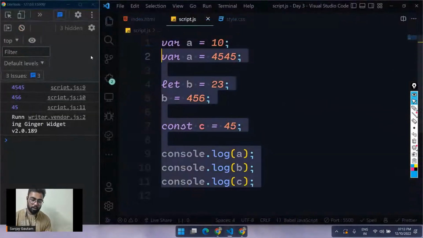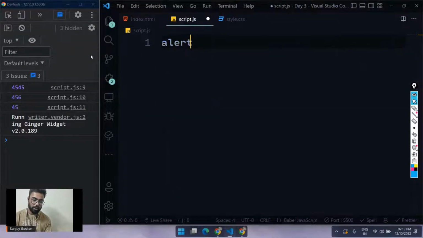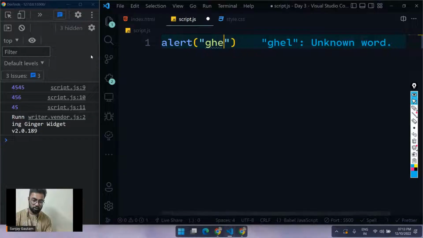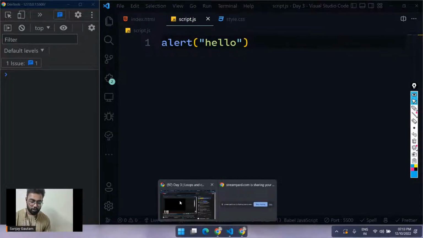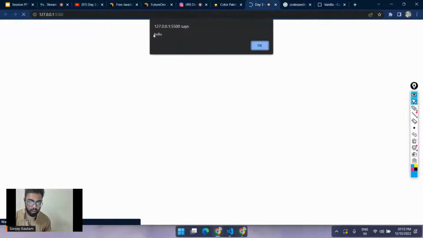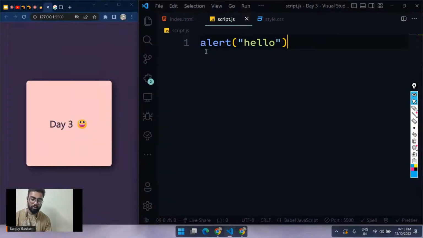window.alert means it's basically alert. window.alert and alert are exactly the same thing. So if I do hello here, I will get an alert on my website. See, hello. So this is alert. And instead of writing alert, you can also write window.alert. So it's exactly the same thing.